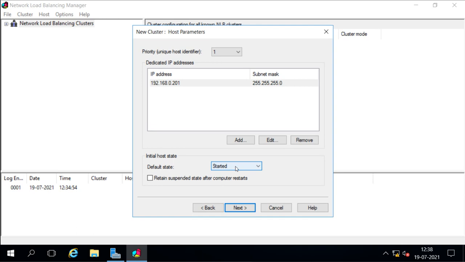When you select to start it, then as soon as we configure the cluster node, it will start working. It will not wait for the other nodes to be added. So I will go with this default.